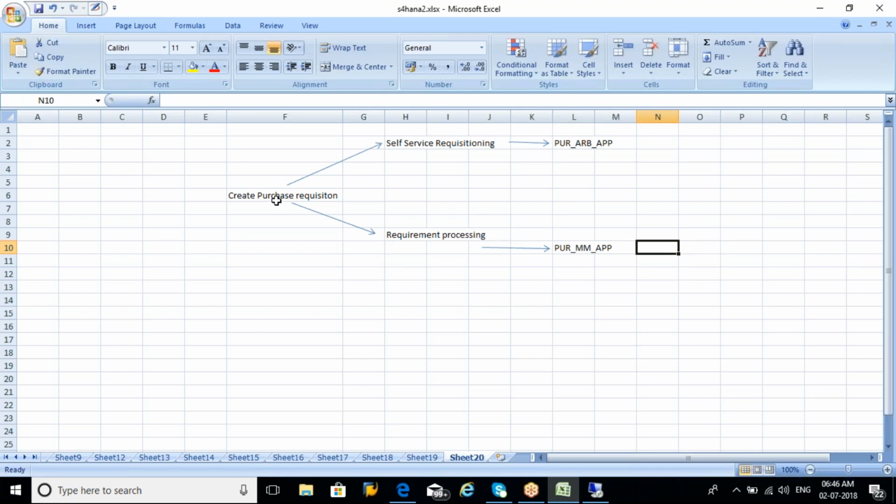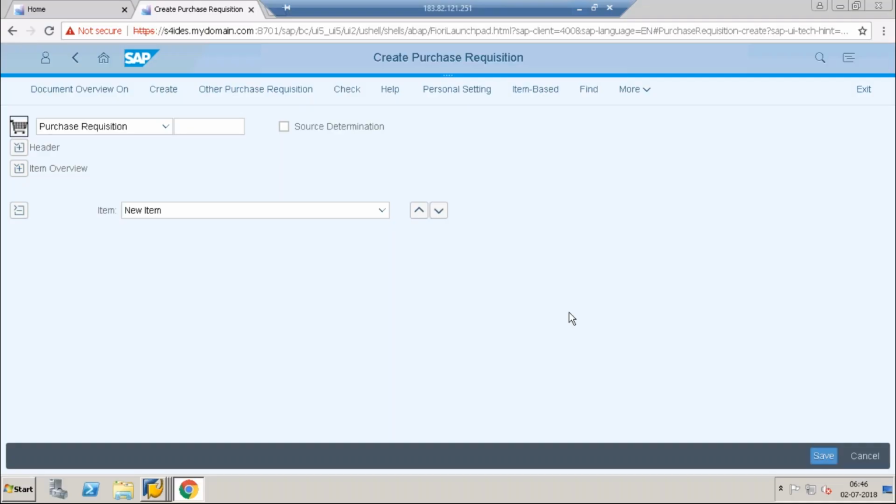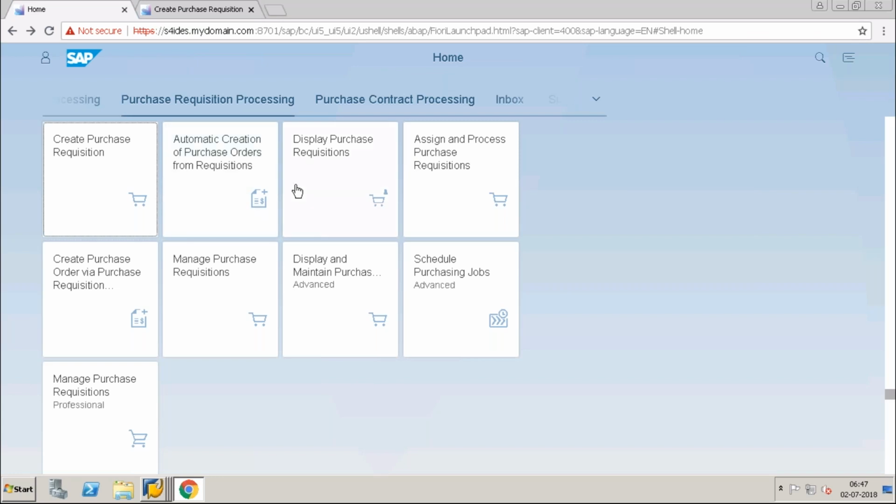This is how you need to inform your business guys if you want any app to be installed in your launchpad. The launchpad is nothing but this. If I go to the home page, this is my launchpad. If I want to see some app here, I first need to go into the Fiori library, find under which technical path the app is and what roles are assigned to it. You can tell this to the business guy, and then they will be able to assign it into your PFCGs.